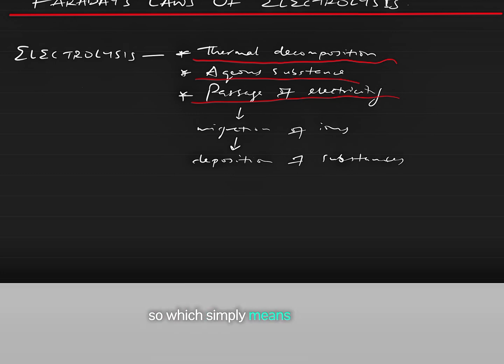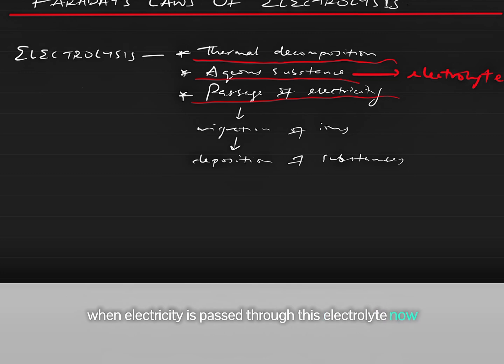Which simply means that when electricity is passed through an aqueous substance, usually referred to as an electrolyte, it leads to the thermal decomposition of the electrolyte, which causes the migration of ions and hence the deposition of substances within the electrolyte. So this explains the concept of electrolysis.